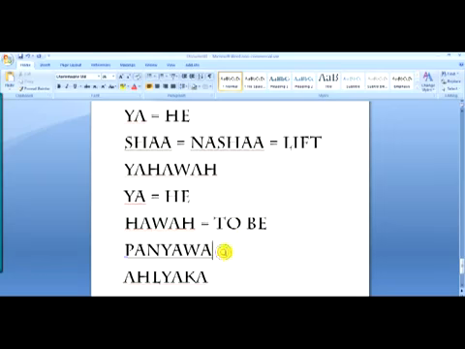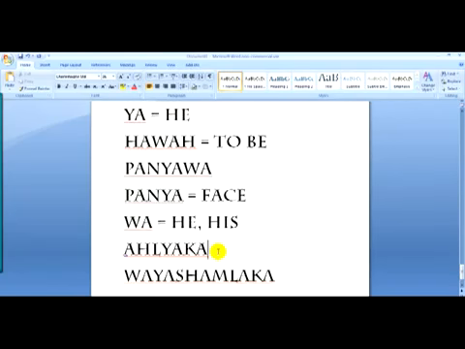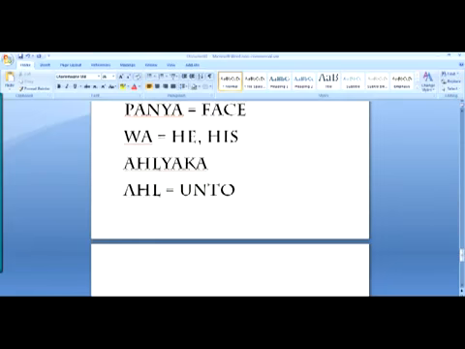Then you have Panyawa once again, and the word Panya is face, and then the Y at the end is he or his. In this case it's his, because you're speaking about somebody else, or you're speaking about the Most High. Then you have the word Al Yaka. Once again, Al is unto, and Ka is you or your. And remember that Yah there between the Al and the Ka, it makes it possessive, because it's being put upon you, it's being put upon somebody.